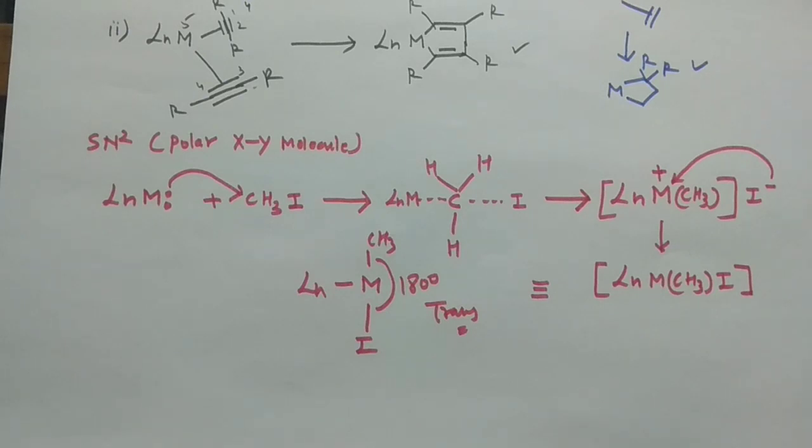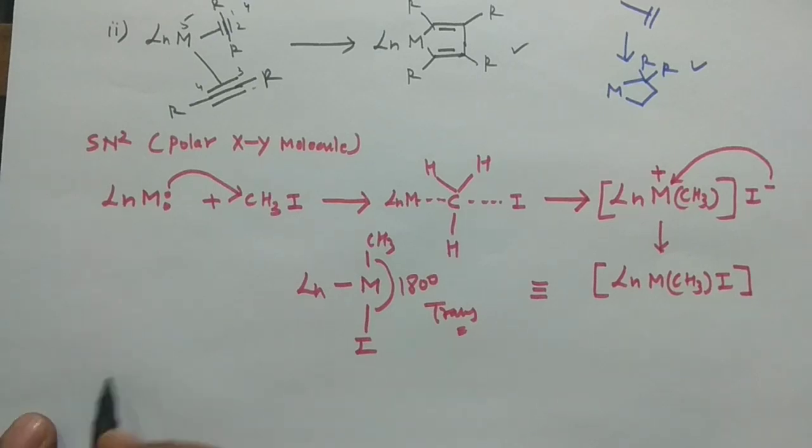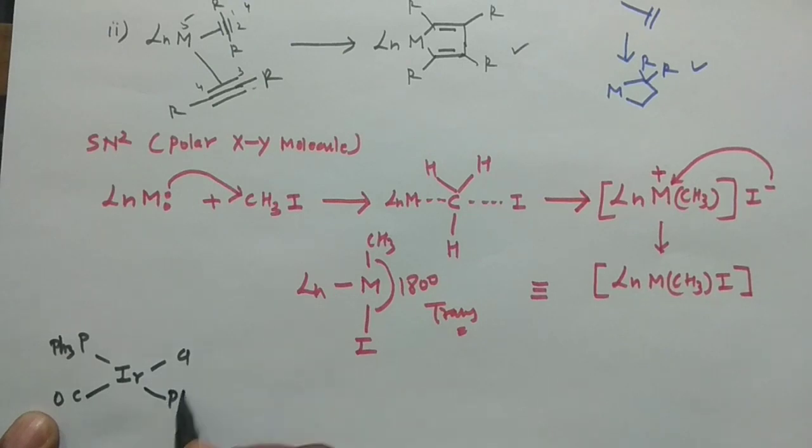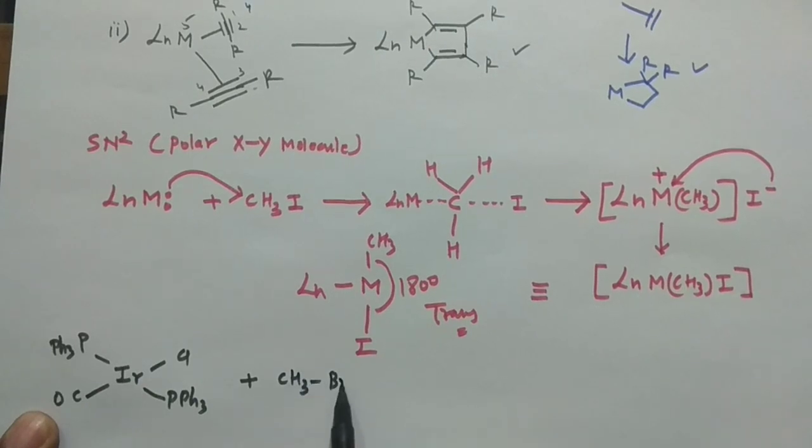Then I'll discuss one or two problems from the CSIR NET examination. For example, you have your Vaska's complex. You have Ir, Cl, CO, and triphenylphosphine, that is PPh3, and you are reacting it with CH3Br.